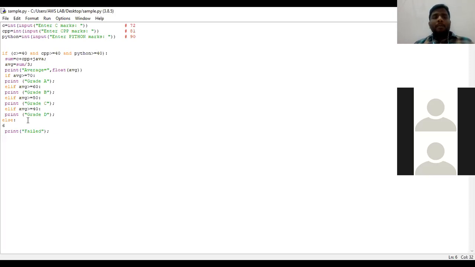Because if the student does not get a minimum of 40 marks, then he will enter the failed condition, right? So what I'm checking initially is whether the student has got a minimum, that means greater than or equal to 40 marks, in every subject or not. See here, C greater than or equal to 40, and CPP greater than or equal to 40, and Python greater than or equal to 40. Here I am using the AND operator, right? So all the 3 conditions which are available in the if need to be satisfied.